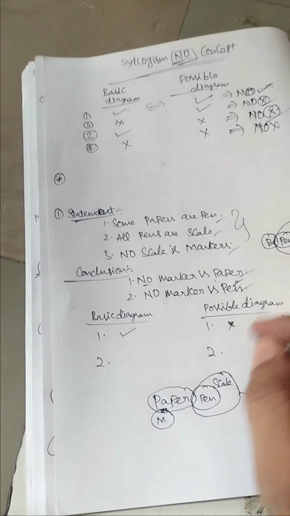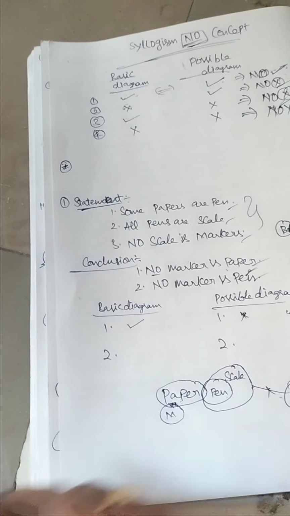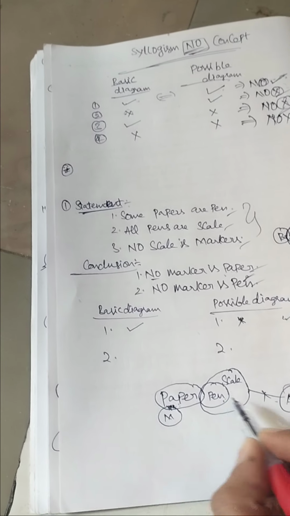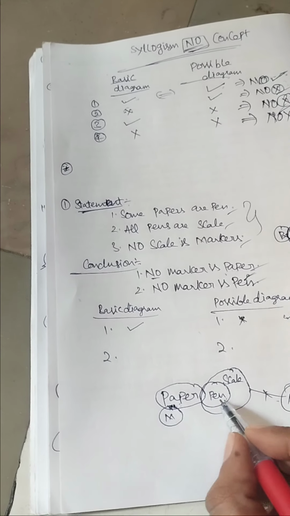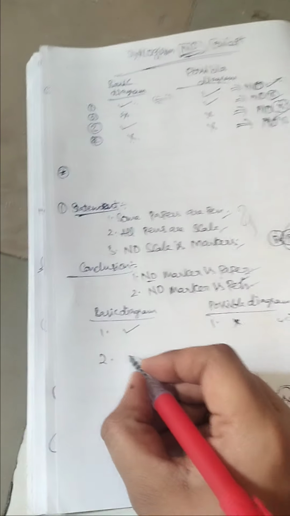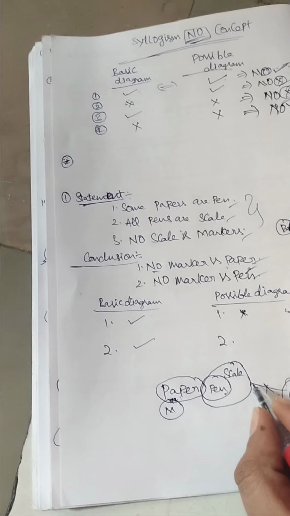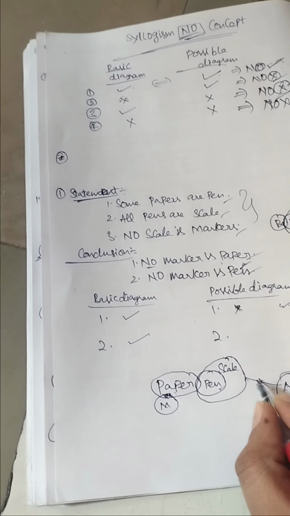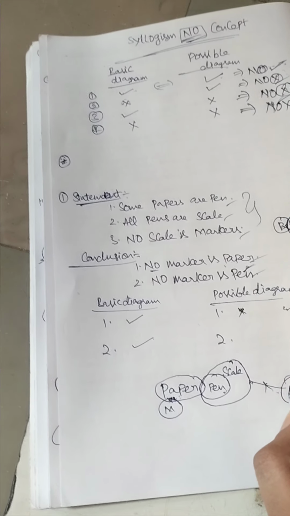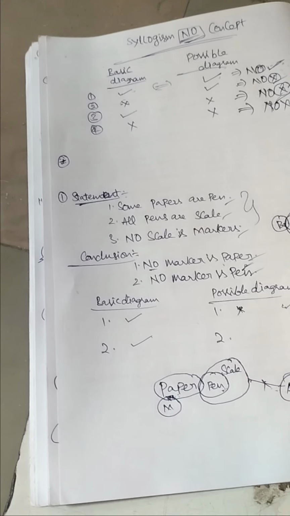Now conclusion two: no marker is a pen. Yes, the statement given, according to the diagram, is correct. And if we can't connect marker with scale, at the same time we are not able to connect marker with pen also.